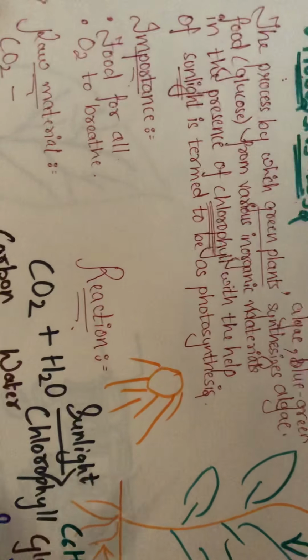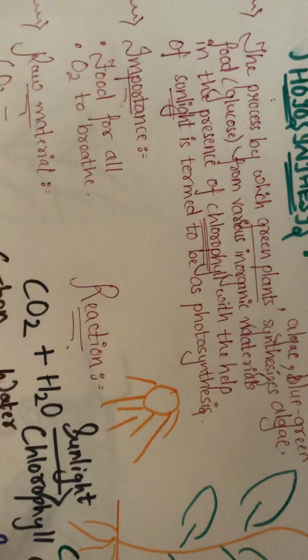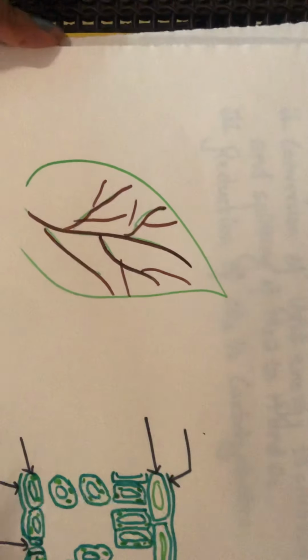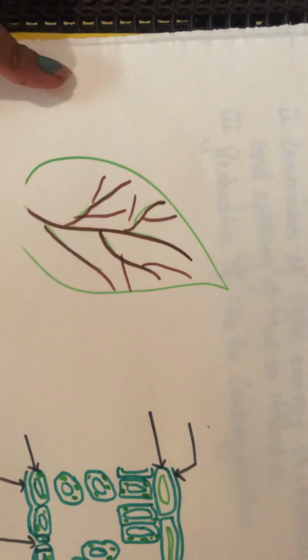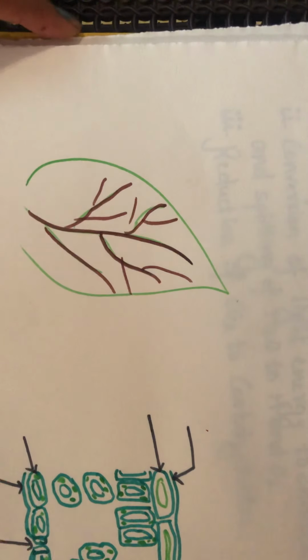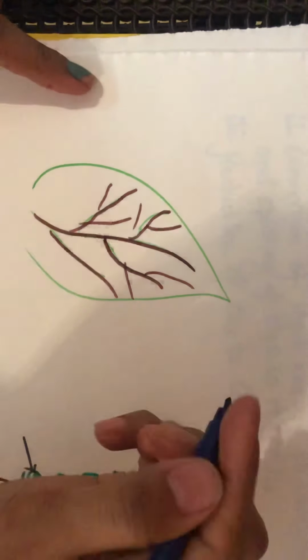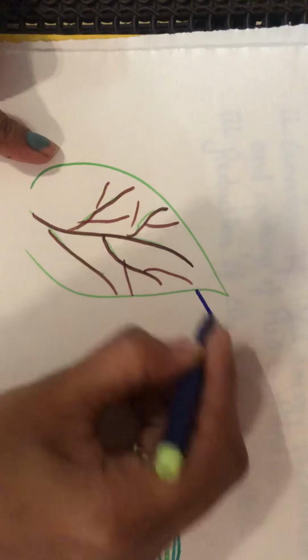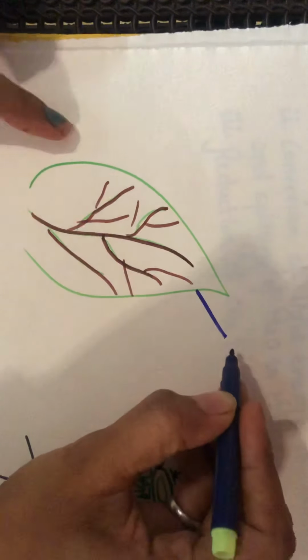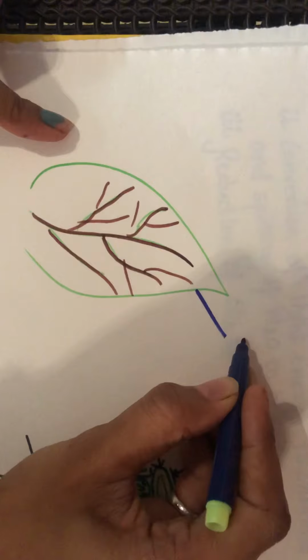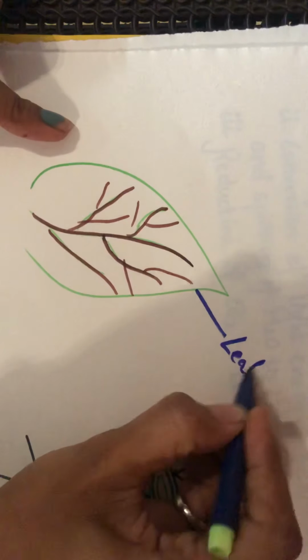Yes. Now, whensoever we move on to some details, suppose this is a basic leaf, this is the structure of the leaf. Now here this can be indicated as the leaf margin.